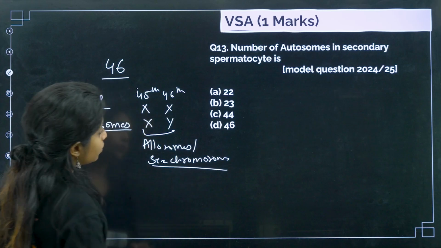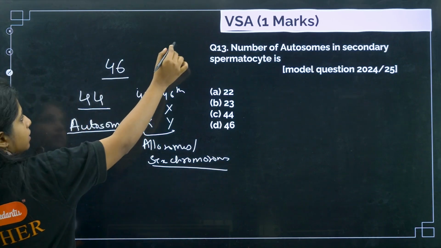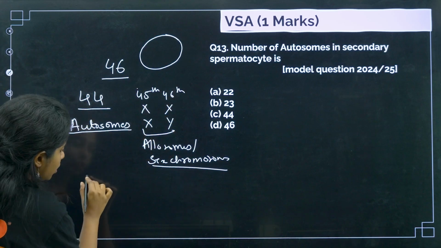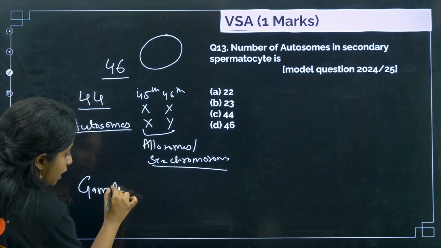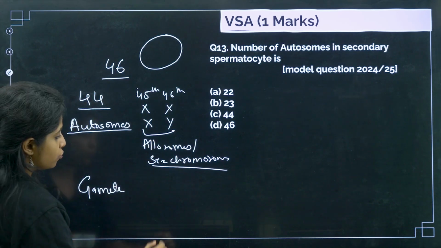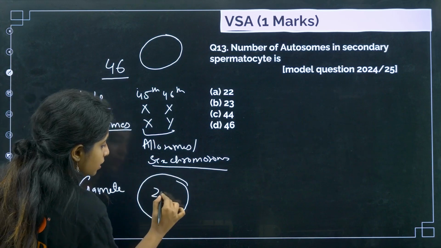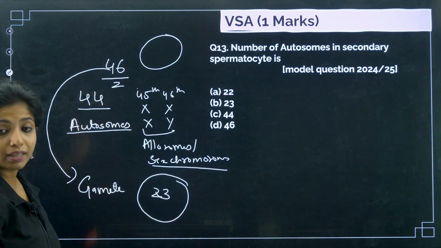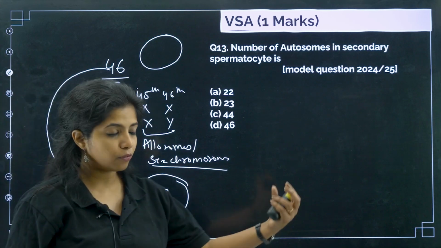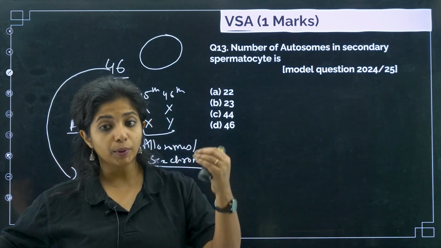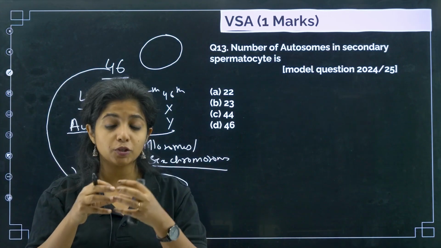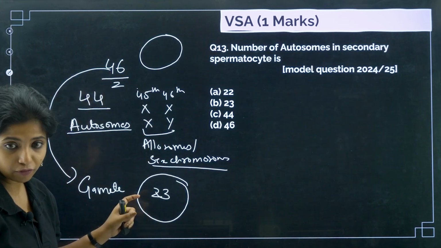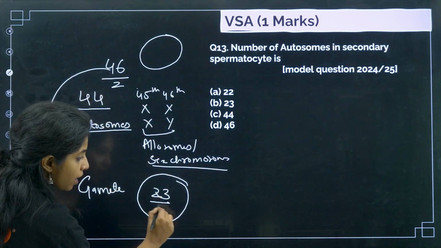Now, the first thing that you need to understand, this is the case of a normal cell. But if you're talking about a gamete, it does not have 46 chromosomes. Instead, they will be having 23. You have to halve the number in the case of a gamete, because half the number of chromosomes will be coming from father, half 23 will be coming from mother. 23 plus 23 becomes 46 again. So basically, you have to halve when you are sending in the form of gamete.